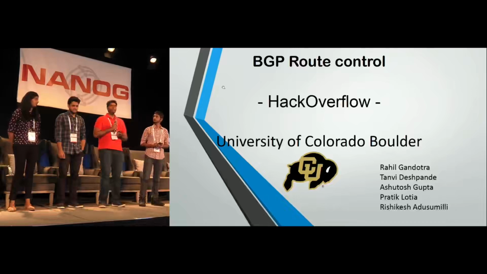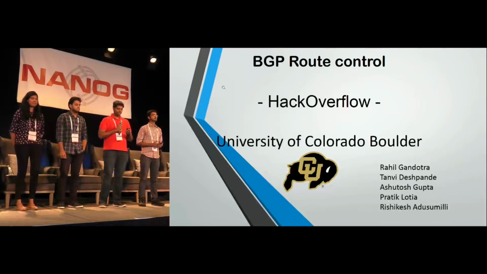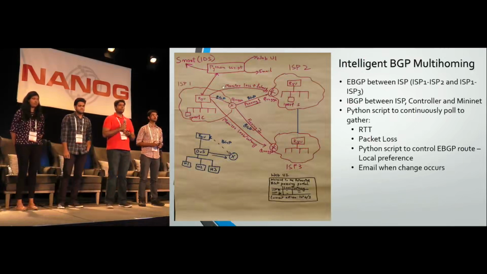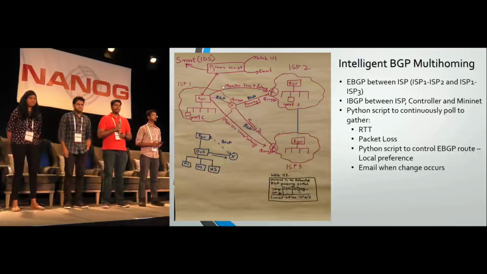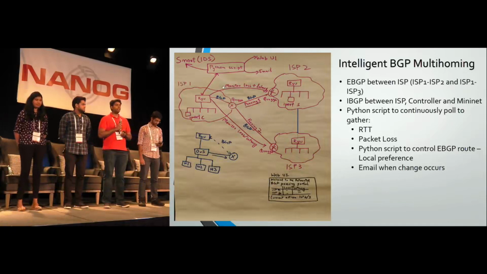In a scenario where you have multiple ISPs, you would want to achieve redundancy. For example, if you look at the diagram over there, that's a draft model we made before starting the hackathon. You can see 3 ISPs, where ISP1 is the main ISP, and then you have ISP2 and ISP3.